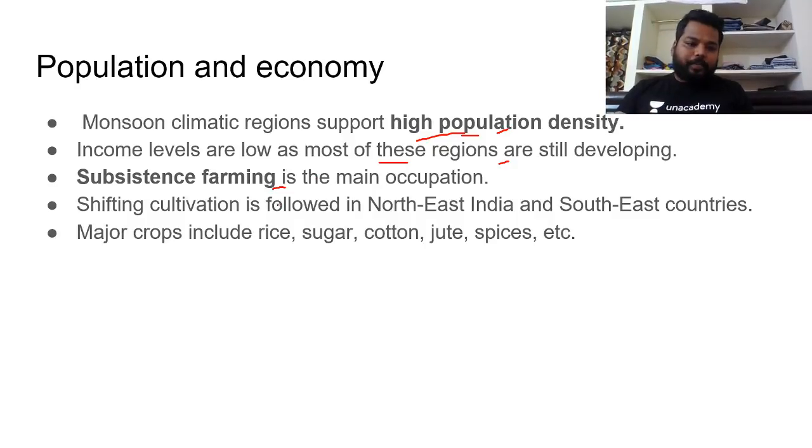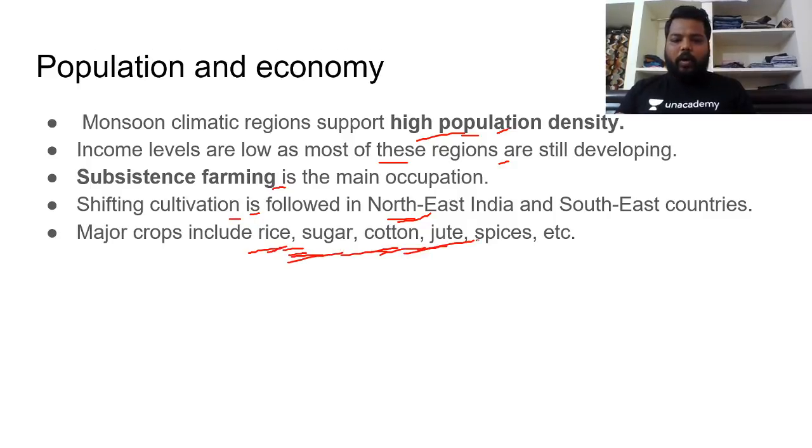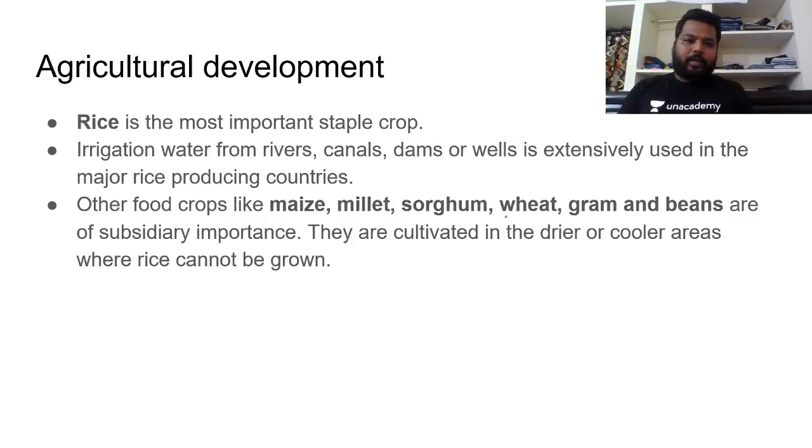So subsistence farming is mostly done in this region, and shifting cultivation is also practiced. In India, in the northeastern region and in southeastern countries, we practice shifting cultivation. The major crops include rice, sugarcane, cotton, jute, and spices. And in agricultural development, rice is the most important staple crop in this region.